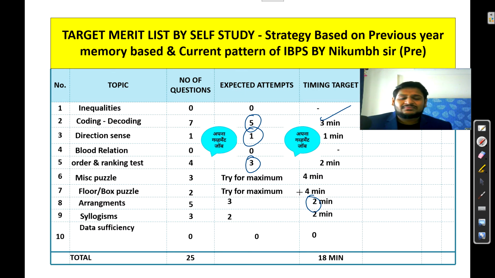Again for syllogism, sometimes it may take time, so I am assuming 1 minute for one question, but definitely you can easily solve the questions within a minute. Okay, that is the thing.